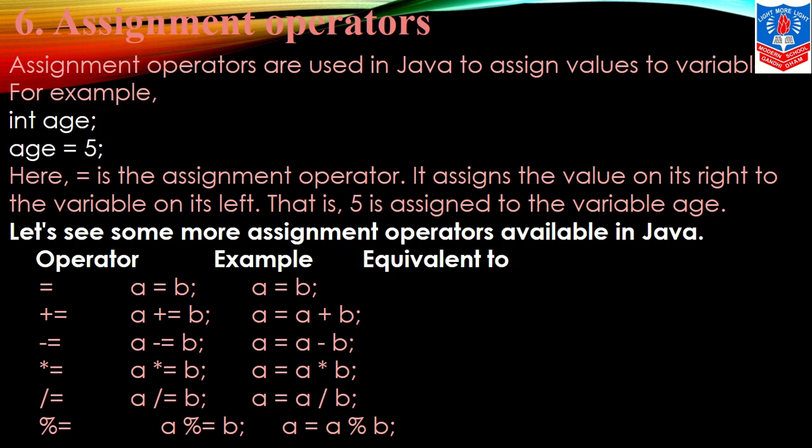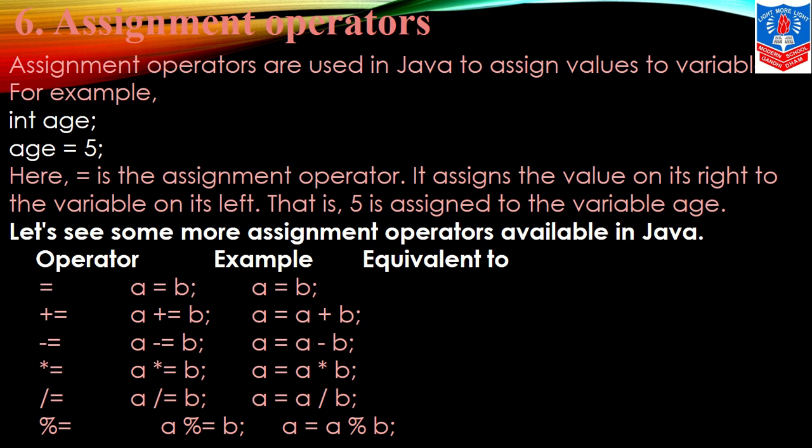Next we are having assignment operators. Assignment operators are used in Java to assign values to a variable. For example, data type integer and variable name is age. So integer age. Now we are defining a value to a variable. So our variable name is age, and we are assigning value 5 to age.